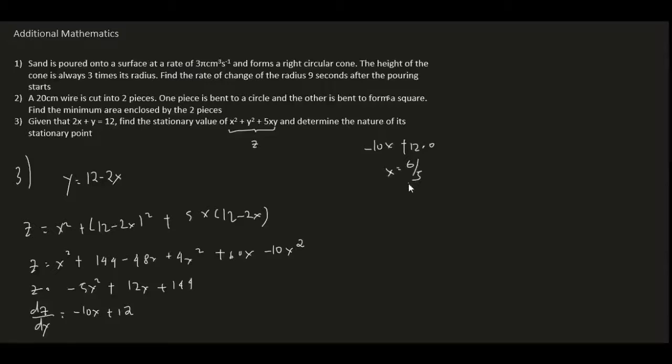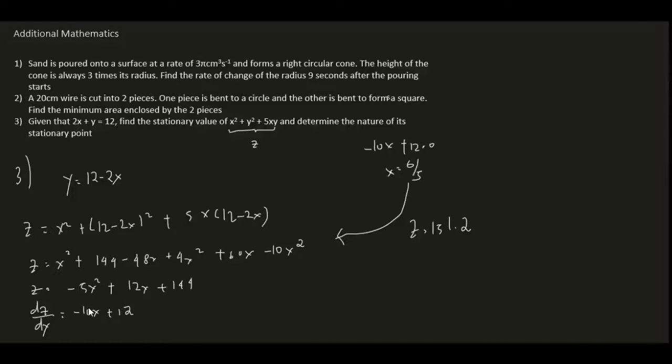And if we substitute 6 over 5 back into this equation, or the second one actually, to be easier, we then get z equals, let me calculate it, 151.2, right? So we already found the coordinate. Now we need to determine the nature of this stationary point.